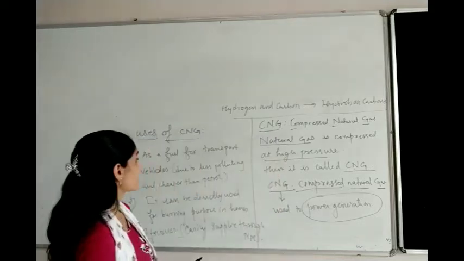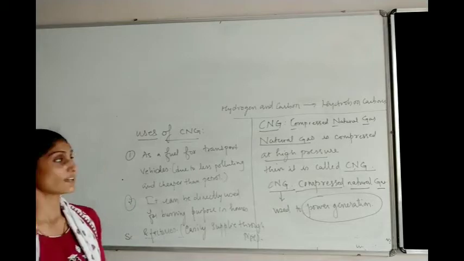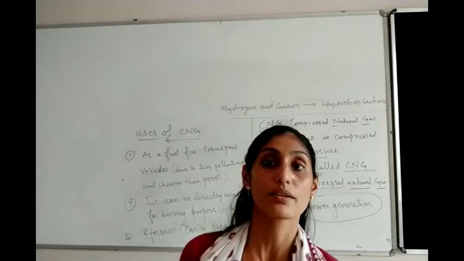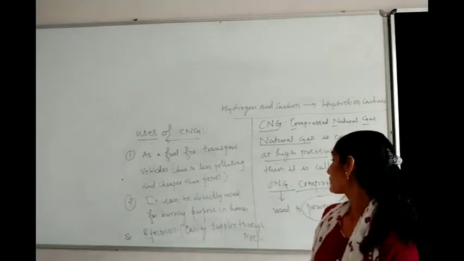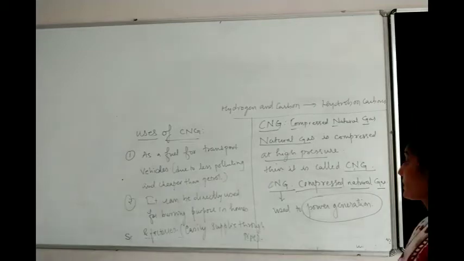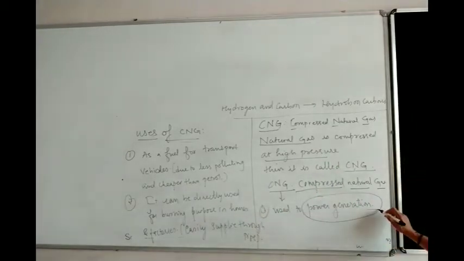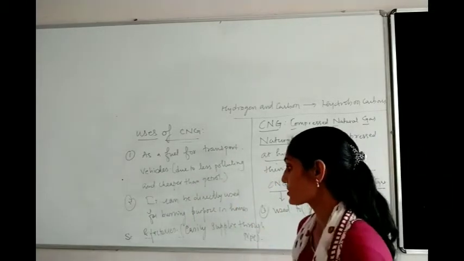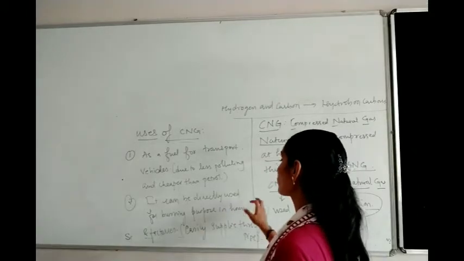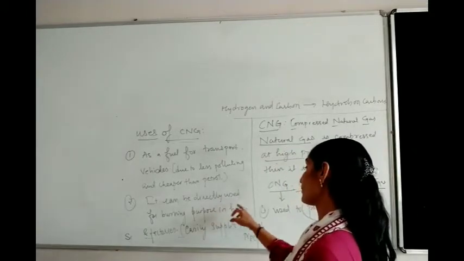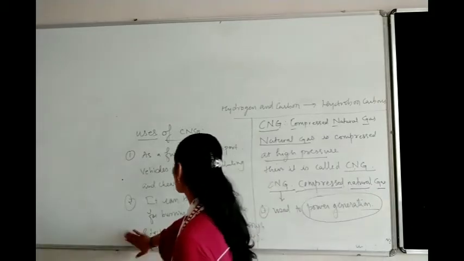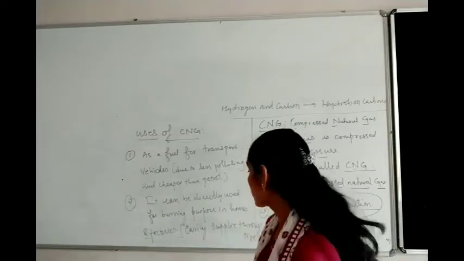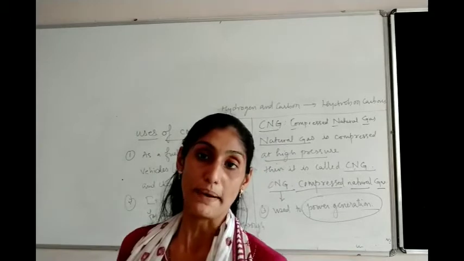So when you talk about CNG, these are the uses of CNG. कंप्रेस्ड नेचुरल गैस है. नेचुरल गैस को जब भी हाई प्रेशर पे कंप्रेस करते हैं, इट कैन बी नोन एज कंप्रेस्ड नेचुरल गैस. देन व्हेन वी टॉक अबाउट कंप्रेस्ड नेचुरल गैस, उसके 3 यूजेस हैं. It is used for power generation. It is used as a fuel for transport vehicles due to less polluting and cheaper cost than that of petrol and diesel. It is also directly used for burning purpose. That is, it is used in the factories as well as in the homes for cooking purpose or other particular industrial purpose, because it can be easily transported through pipes.